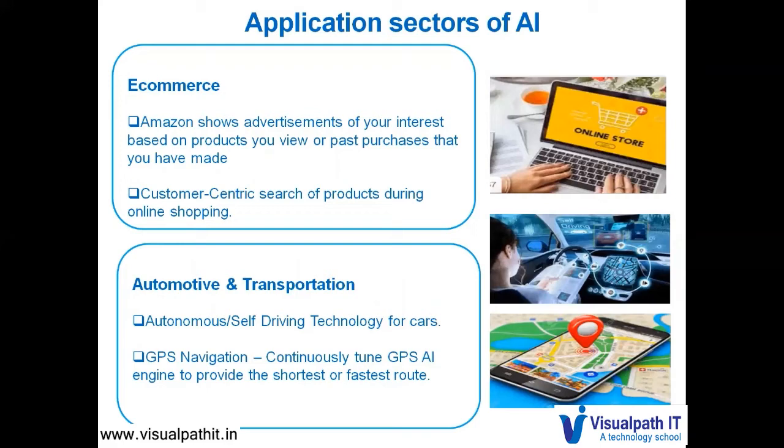GPS navigation, which we frequently use, also uses an AI engine through which it gives us the shortest and the fastest route.